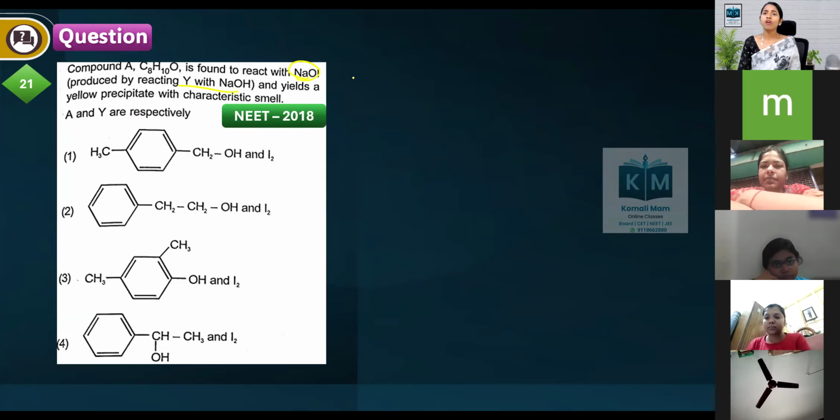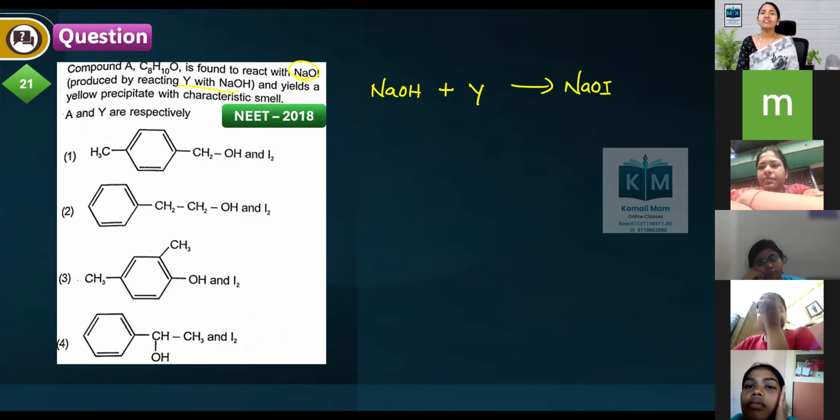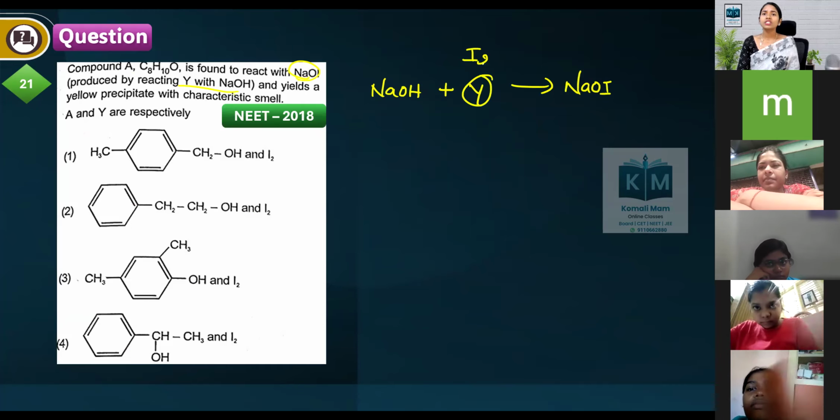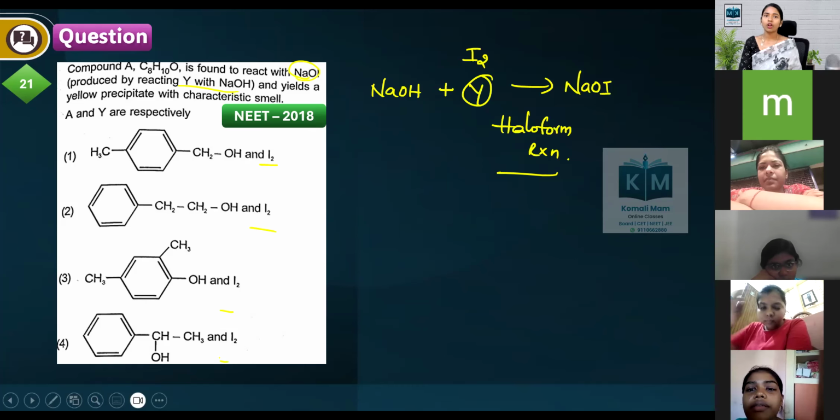A compound A, C8H10O, is found to react with NaOI, produced by heating Y with NaOH. How will NaOI be formed? If you treat NaOH with iodine, you will get NaOI. Which reaction is this? Haloform reaction. So this Y is I2. They're asking for Y, but in all options I2 is given, so we cannot identify from that.